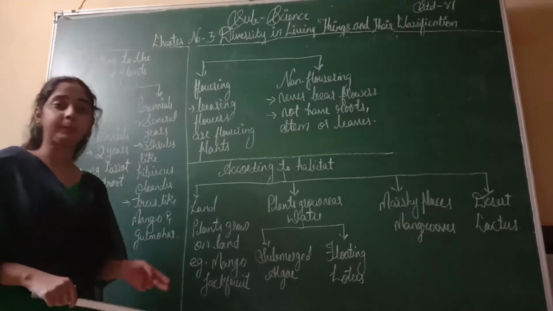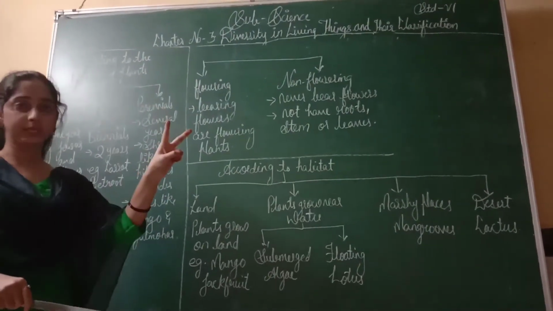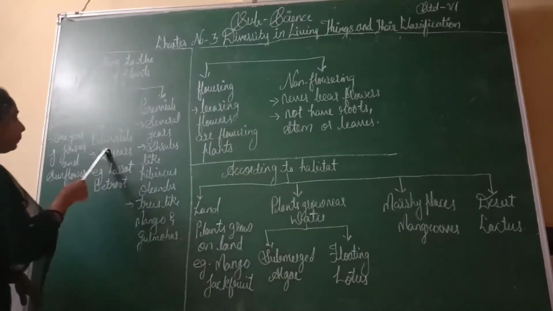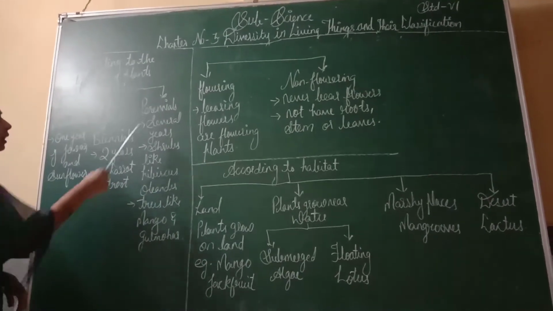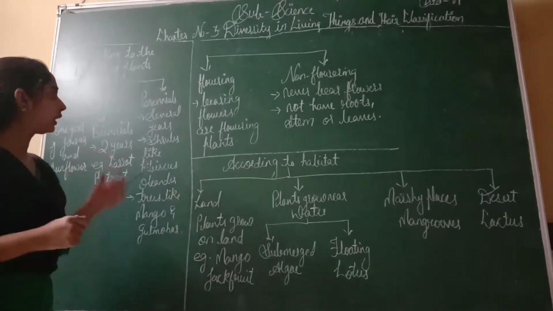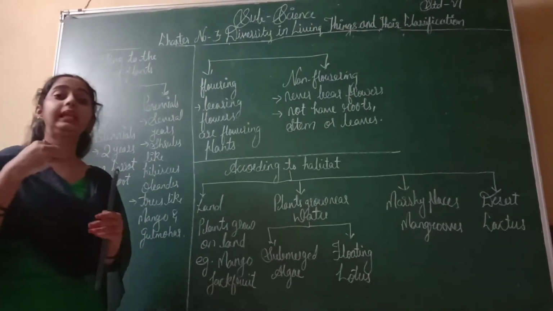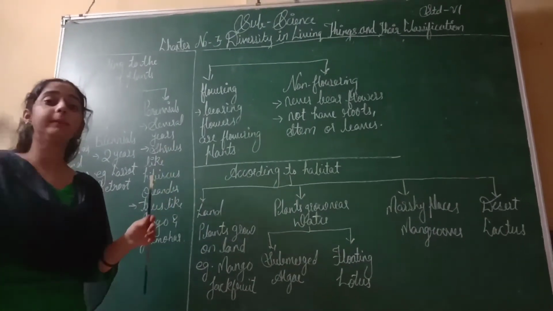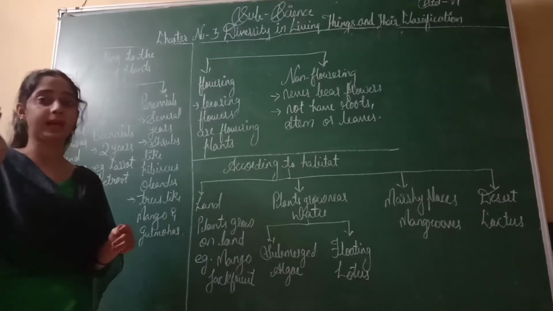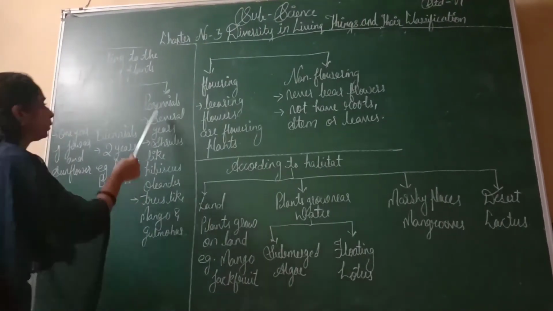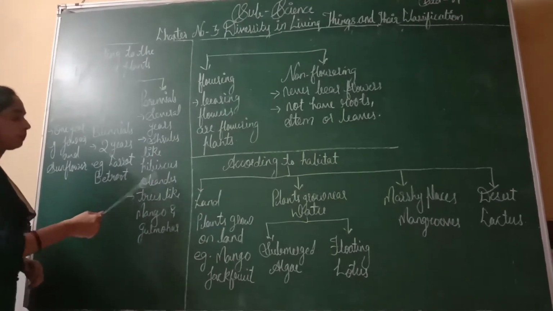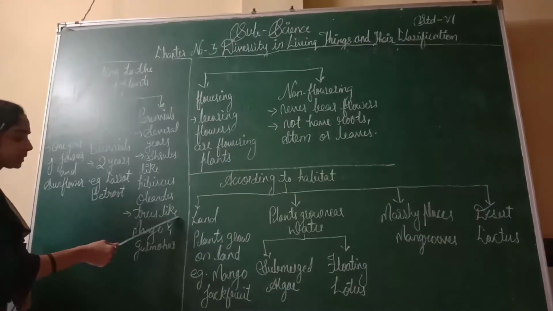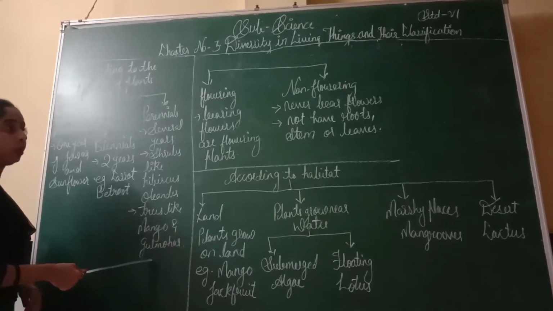Biennial means plants which live for 2 years. Those plants are known as biennial plants. Example, carrot and beetroot. Third is perennials. Perennial means plants that live for several years, for many years. They are very old plants. They are known as perennials. Example, shrubs like hibiscus and oleander, and trees like mango and gulmohar.